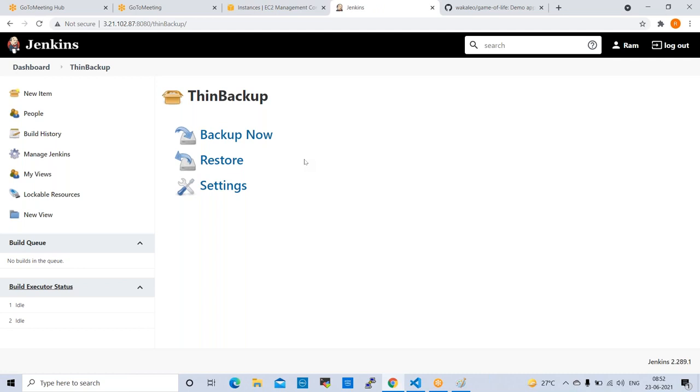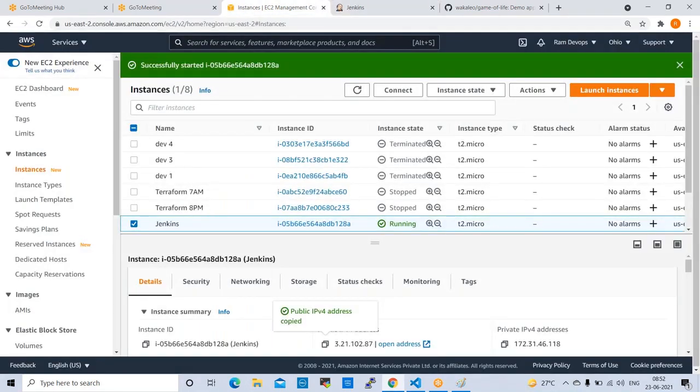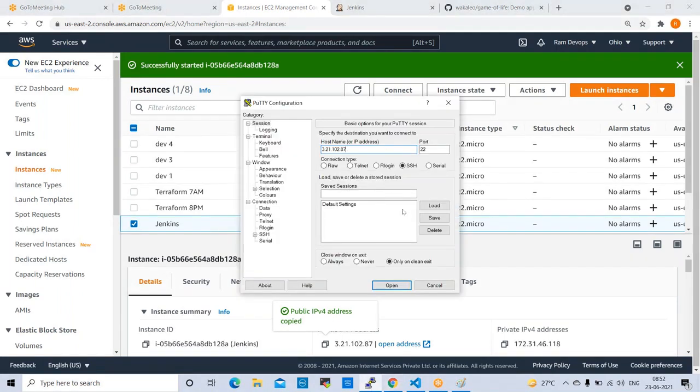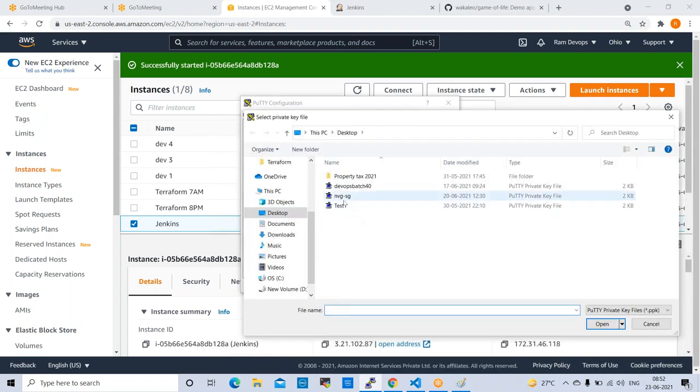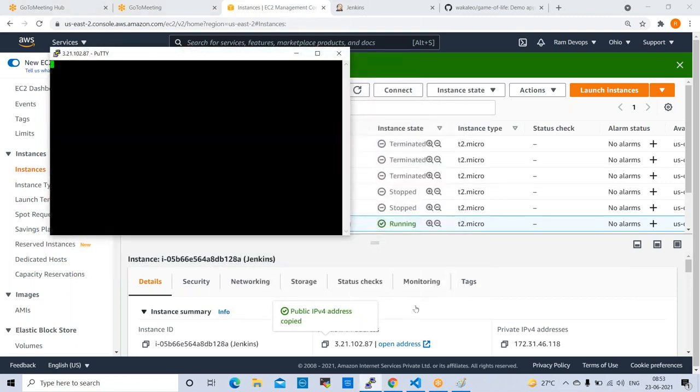Okay, so where will it be saved? Slash var slash lib slash jenkins. Right? So now what I will do, I'll connect through the console once, a PuTTY session. Copy the public IP, go to PuTTY, open authentication, browse, key pair, open.